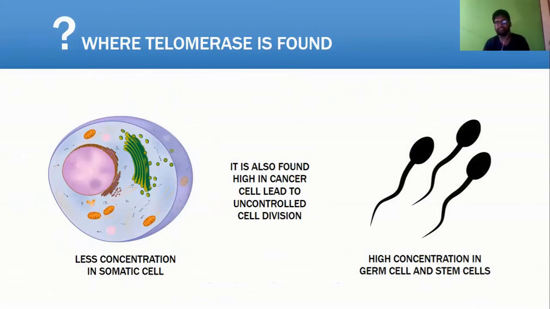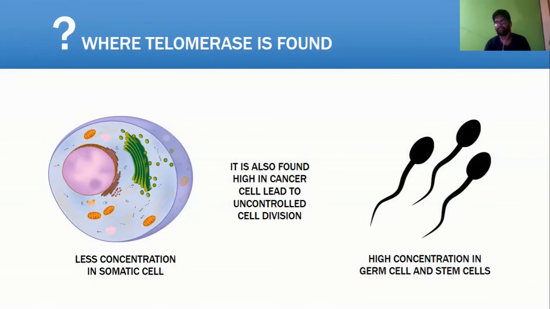It is also found high in cancer cells, leading to uncontrolled cell division. When telomerase is there, the chromosome remains intact and the cell never goes to apoptosis, so cell division continues and continues, and it leads to cancer. So it is good for our somatic cells not to have telomerase.